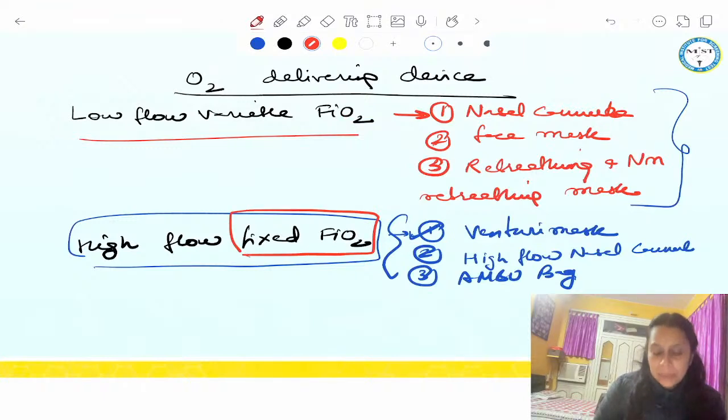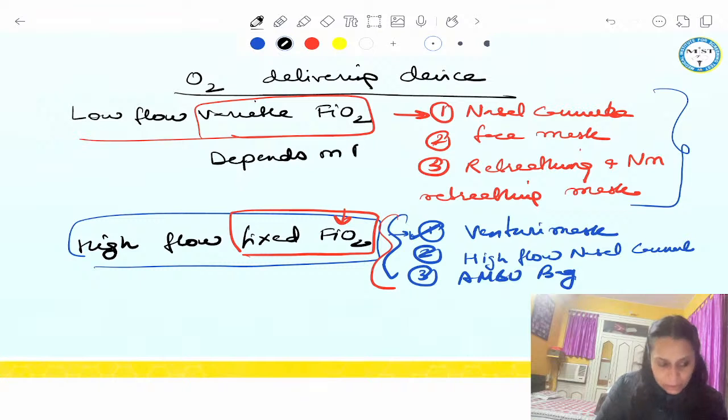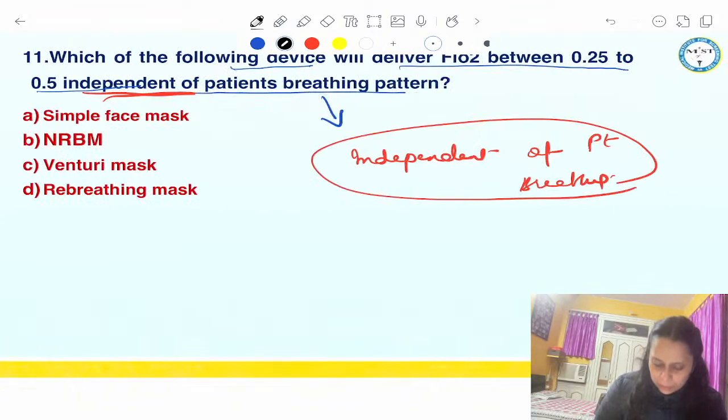The device which can give fixed FiO2 independent of patient's breathing pattern, they can only be the answer. Low flow variable FiO2 delivering device depends on patient's breathing pattern. So these devices cannot be the answer.